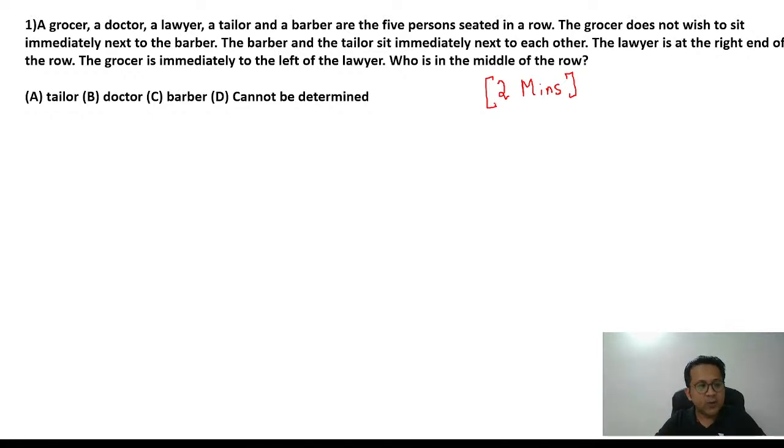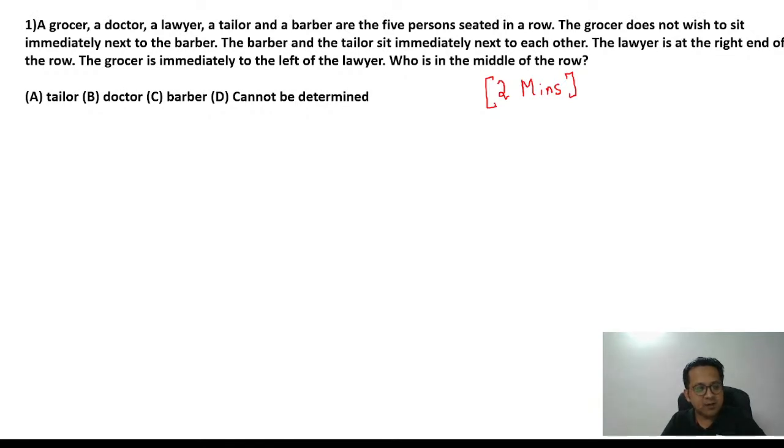Dhana is asking, will this class happen regularly? Absolutely. This class will happen Monday to Friday. I'm going to take this topic and we are going to complete it. Monday to Friday, 10 p.m. this week. We are going to do linear arrangement, so you are going to learn this topic in and out.